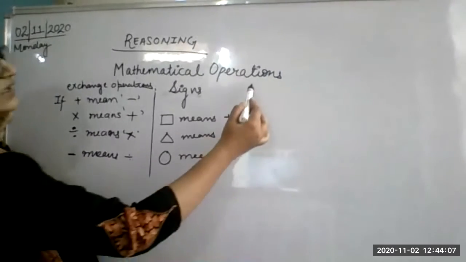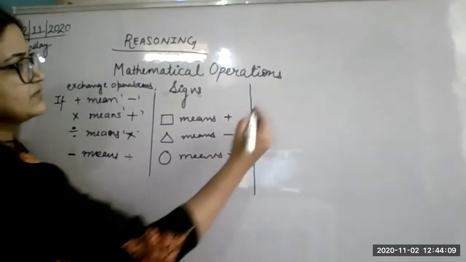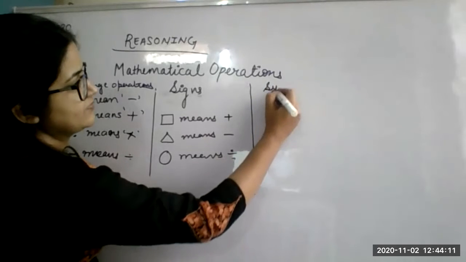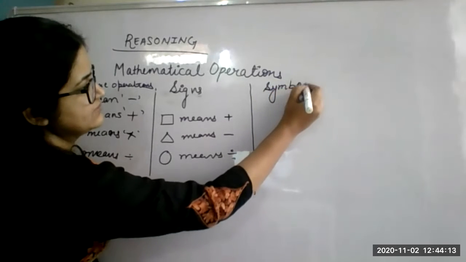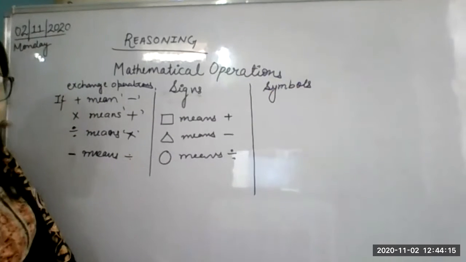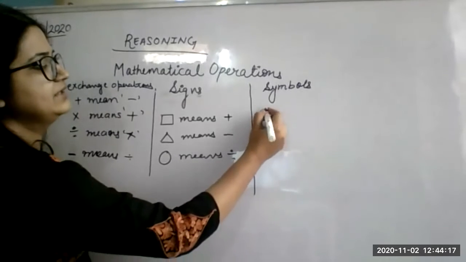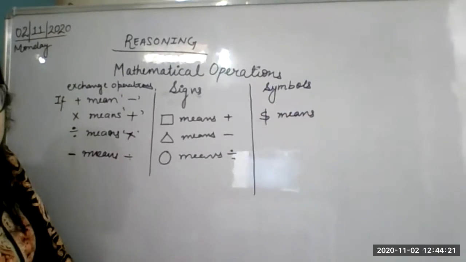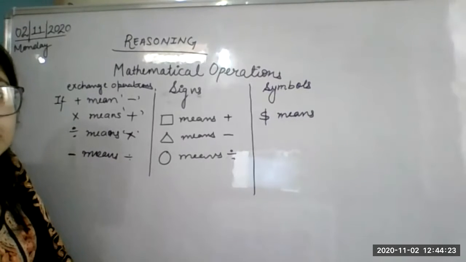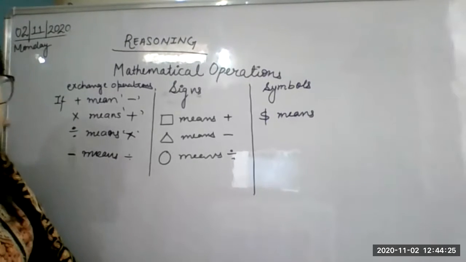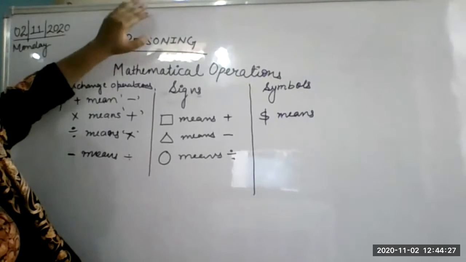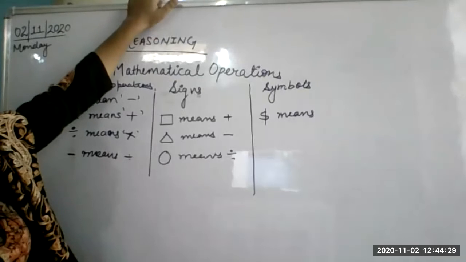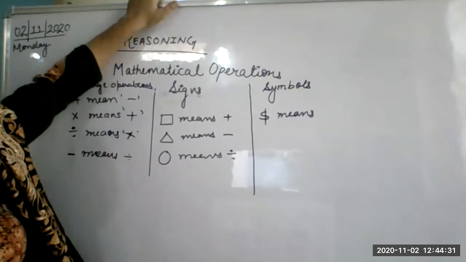Or they can use symbols also. Symbols like at the rate, dollar means plus. Right. Don't write anything yet. Just look on the board. Until I ask you, I will always write here what you have to write. Just look on the board and see what I'm doing.